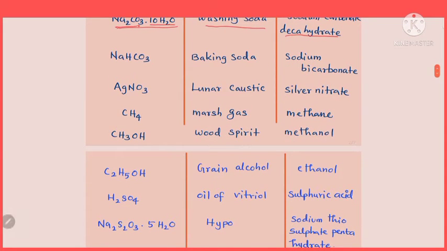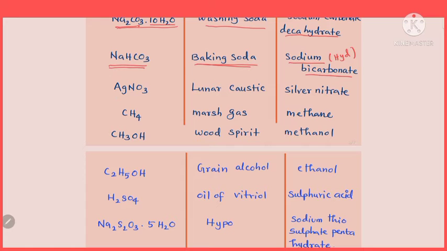Okay. The next one with formula NaHCO3, which is called baking soda. The common name of this compound is baking soda. So it is used for baking purposes, because when this compound is added to baking material and heated, it produces carbon dioxide gas, which makes the food material soft and fluffy, so it is called baking soda. Its chemical name is sodium bicarbonate. NaHCO3 is nothing but sodium bicarbonate, or it is also called sodium hydrogen carbonate. You can call it sodium hydrogen carbonate also. The HCO3 portion is hydrogen carbonate.